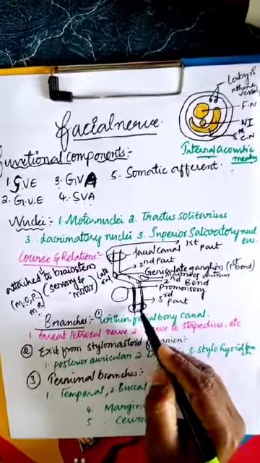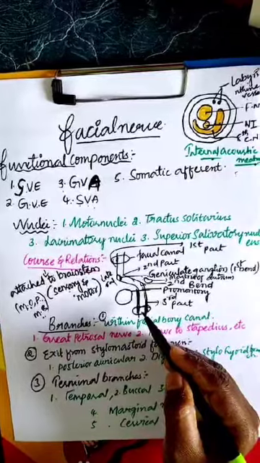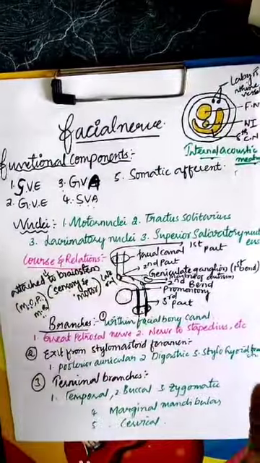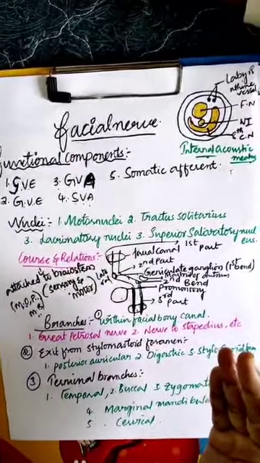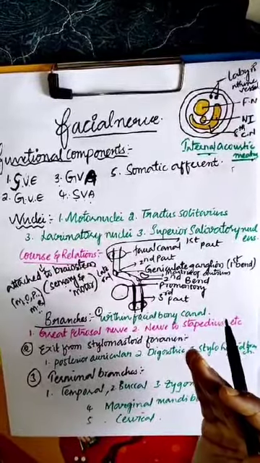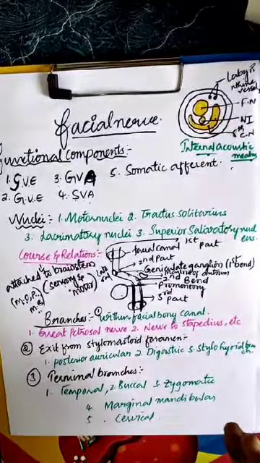Here the facial nerve leaves the base of the skull through the stylomastoid foramen and enters the posteromedial surface of the parotid gland. It runs forward through the gland, crossing the retromandibular vein and the external carotid artery behind the neck of the mandible, and it gives five branches.